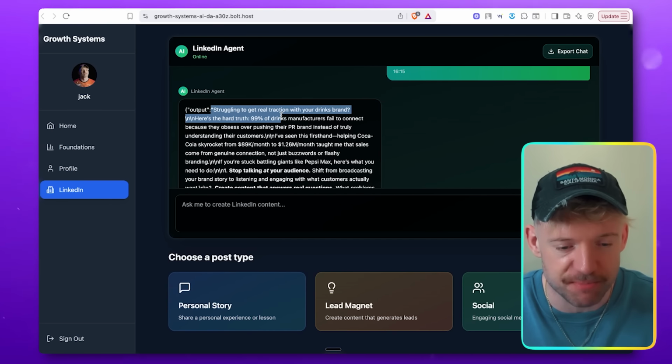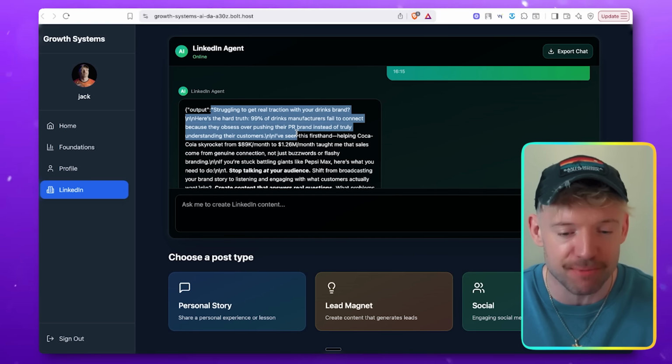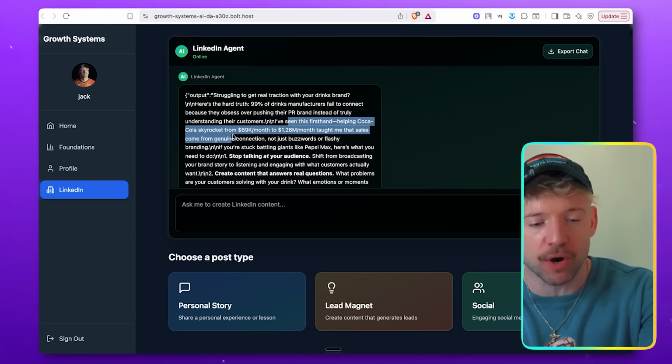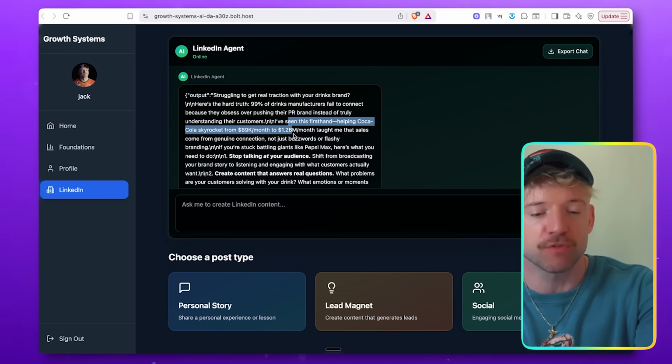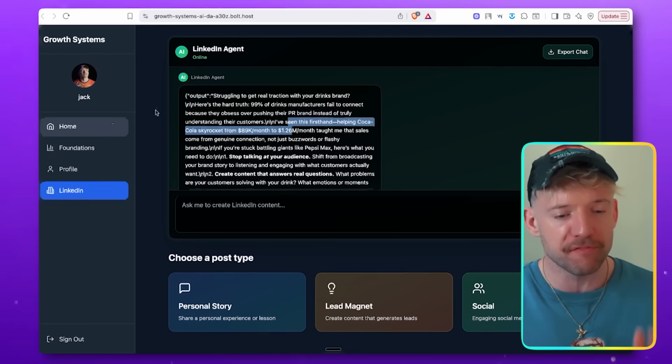"Struggling to get traction with your drinks brand? Here's the hard truth. 99% of drinks manufacturers fail to connect because they obsess over pushing the PR brand instead of truly understanding their customers." Look at this. "I've seen this firsthand, helping Coca-Cola skyrocket from 89,000 a month to 1.26 million." It has literally built me a post based on all the information that I gave it.